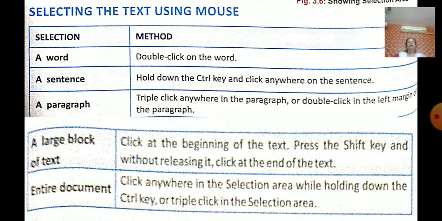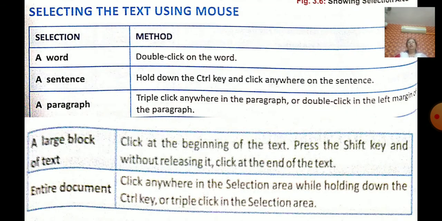Then the entire document, how will you select? Click anywhere in the selection area while holding down the Control key, or triple click. So for selecting, you can use any one method. Or you can use the Shift key and the arrow keys from your keyboard. Is that clear children?